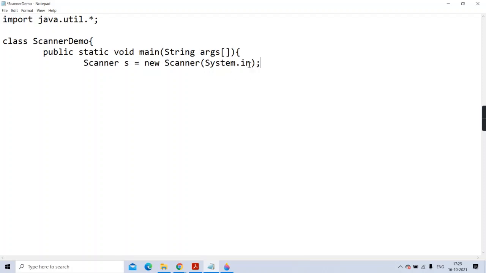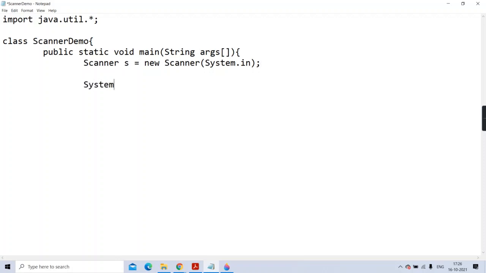There are 4 important points you have to remember. in is the object of InputStream. It is a static member of System. It is connected with the keyboard, and its job is to read the raw bytes from the keyboard and supply them to the other stream to which it is piped. So here it is piped to Scanner, so it will supply it to the Scanner, and Scanner will make it available to your program. Isn't it?